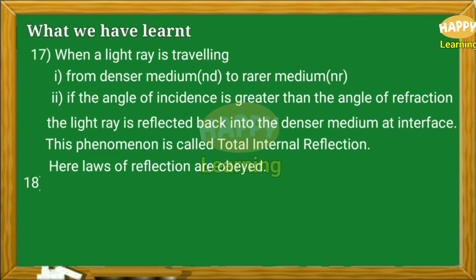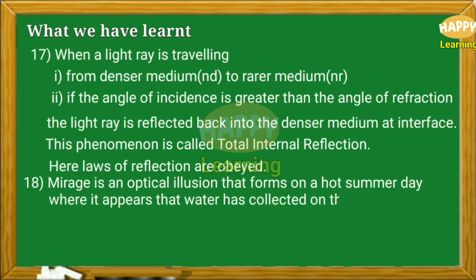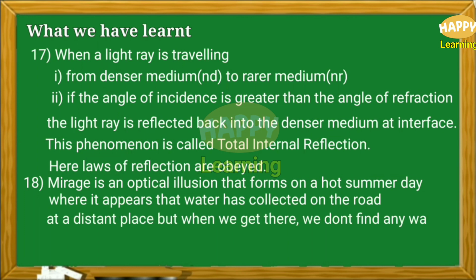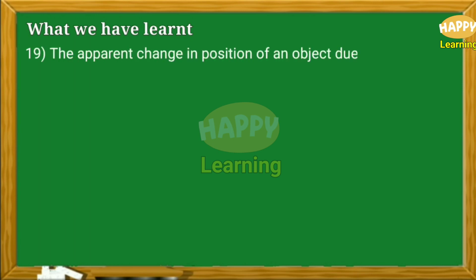Point number 18. Mirage is an optical illusion that forms on a hot summer day, where it appears that water has collected on the road at a distant place, but when we get there, we don't find any water. Point number 19. The apparent change in position of an object due to change of medium is called shift.